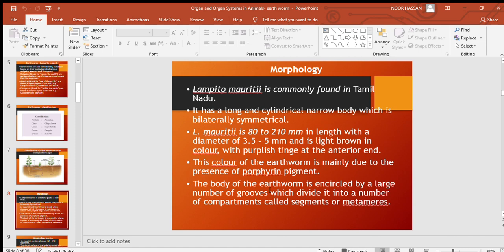The earthworms have a body that is encircled by a large number of grooves. We can find a number of grooves on the body, and these grooves are the deep lines which divide the body into a number of compartments called segments or metameres.